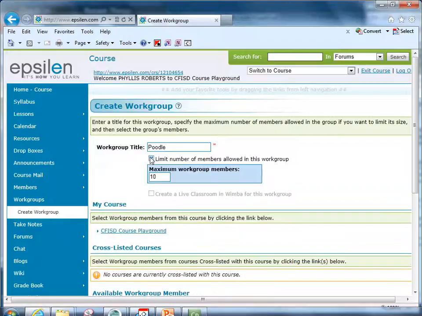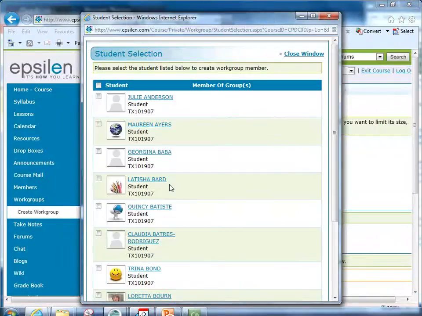I'm going to limit the number of members. It comes to a maximum of 10, and I'm going to drop that down to 5. Then this next section says My Course. Where do I want to select the members from? So I'm going to click on the course that I'm in, which is the playground course, and look for members to put in this work group. This is like if you had a face-to-face classroom and you were trying to group your students together, you would group them in maybe groups of 3 to 5 people.